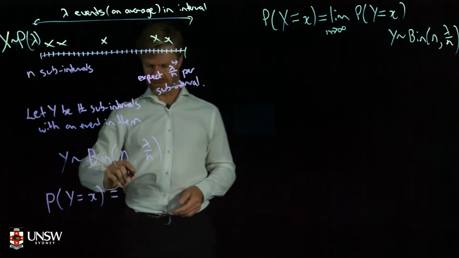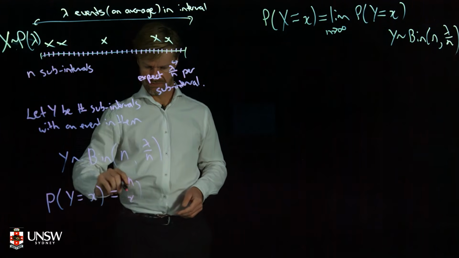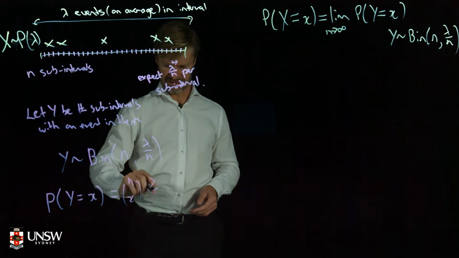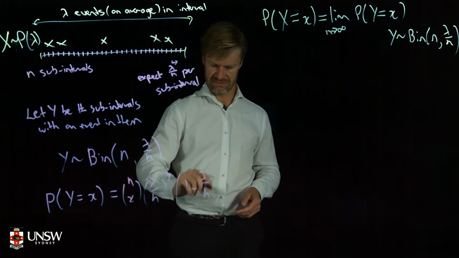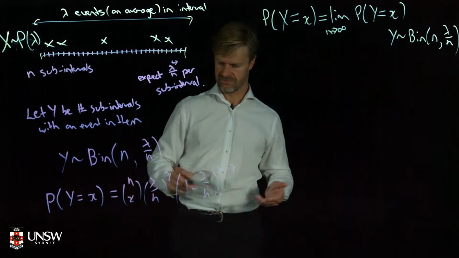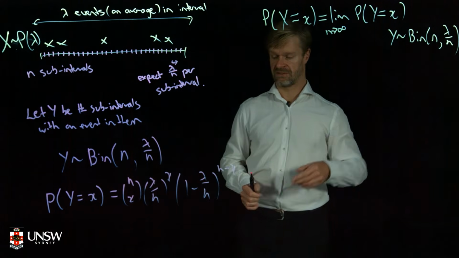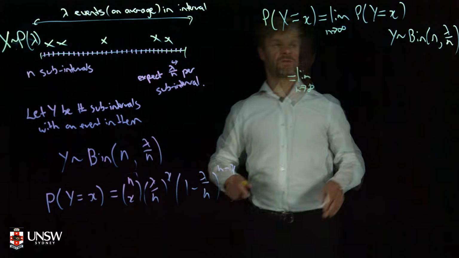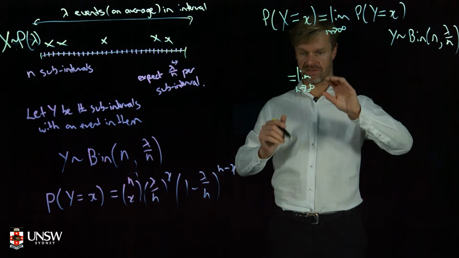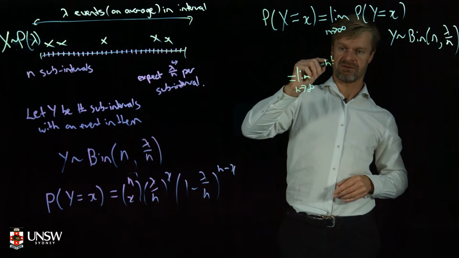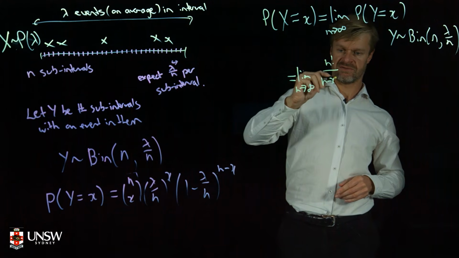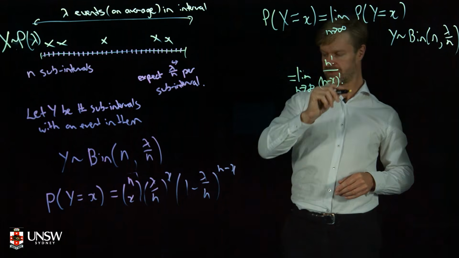Just from the binomial, it's n choose x, lambda on n to the power of x, 1 minus lambda on n to the power of n minus x. All right? So now we take the limit of that as n goes to infinity. Let's re-express this probability before we start taking limits. The n choose x, I'm going to write as n factorial over n minus x factorial, and there's an x factorial in there too.